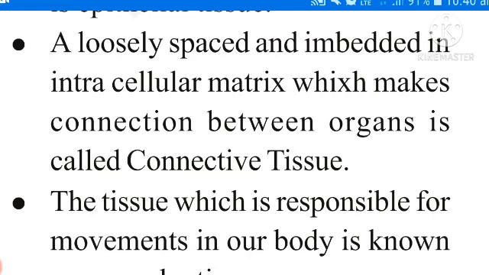Remember, first one is areolar tissue, second one is adipose tissue, third one is ligament, fourth one is bone, fifth one is cartilage, sixth one is tendon, seventh one is blood. We have to discuss one by one. Coming to the first one, areolar tissue.